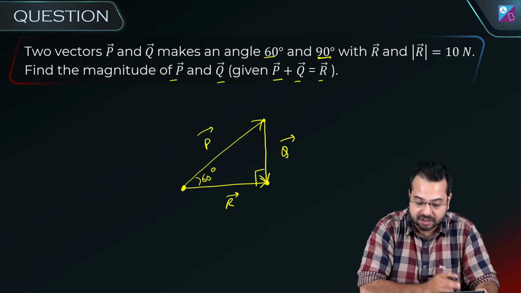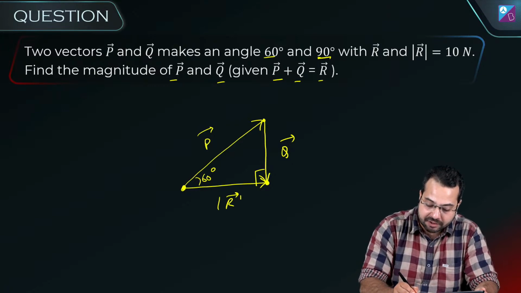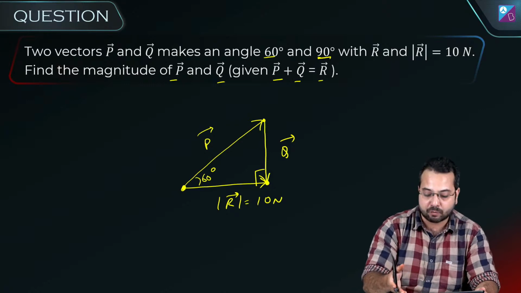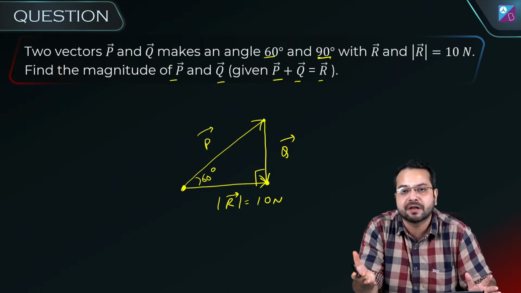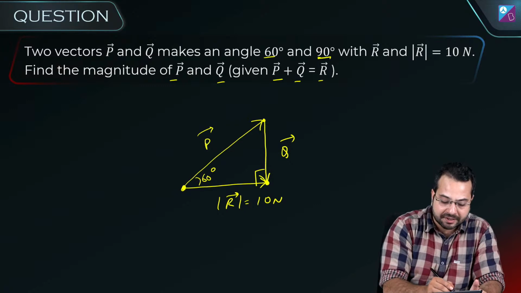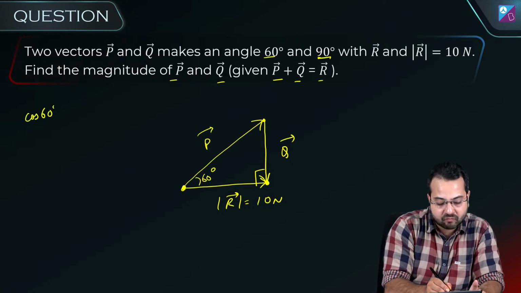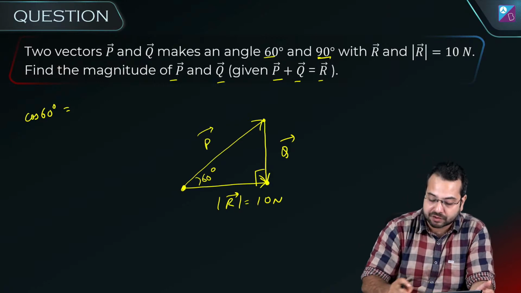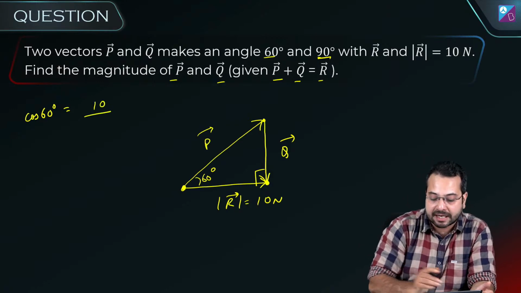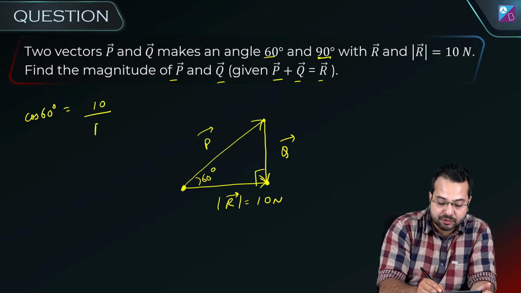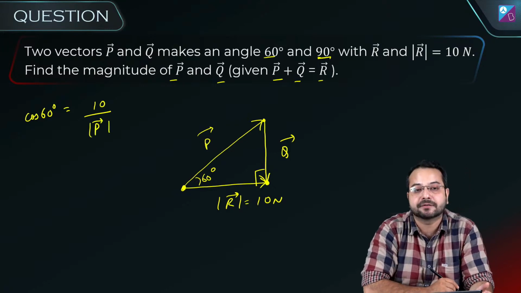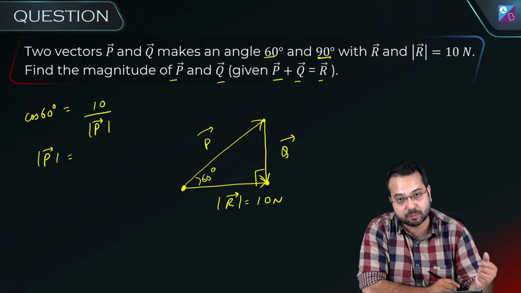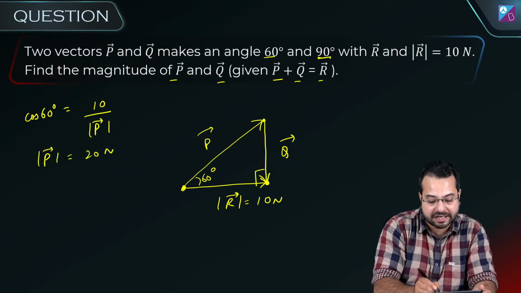Is that right? Now if I know that the R vector has a magnitude of 10 Newton, then obviously I can find out what is P and Q. All of this is simple trigonometry. So what I can say is that cos 60 degrees is equal to how much? Cos 60 degrees is equal to base upon hypotenuse. So the base is 10, and what is the hypotenuse? The hypotenuse is the magnitude of P. So the magnitude of P is going to become how much? Cos 60 degrees is 1 by 2, so this is going to become 20 Newton.